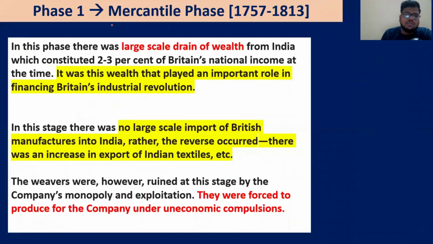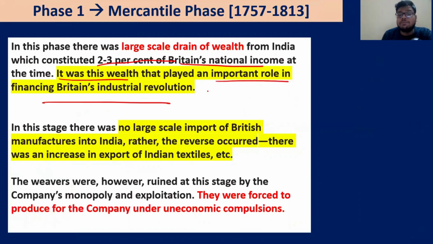Now, in phase one, there was a large-scale drain of wealth from India, which constituted 2 to 3% of the British national income at that time. It was the wealth that played an important role in the British Industrial Revolution. So the British Industrial Revolution was laid on the foundation of the sacrifices of Indian manufacturers and the blood of Indians. This question can come in your world history or a mixture of modern and world history. There you have to write about the economic plunder which was done and how it is connected to the Industrial Revolution of Britain as well.